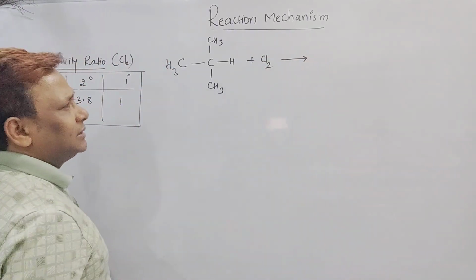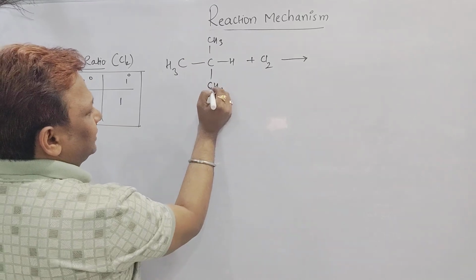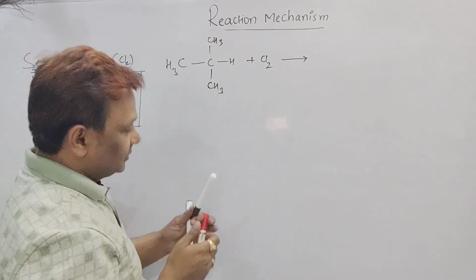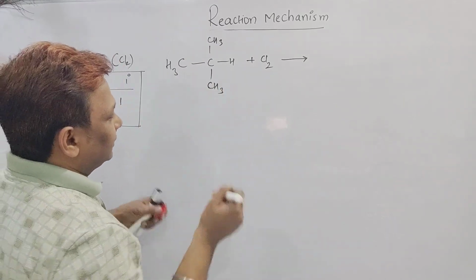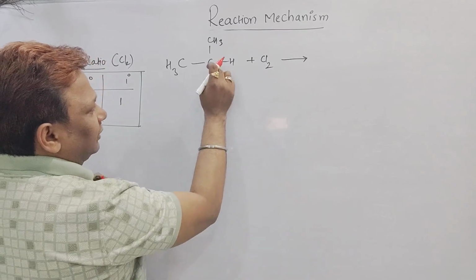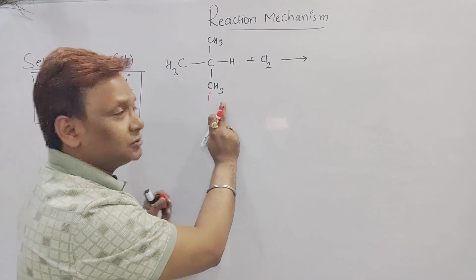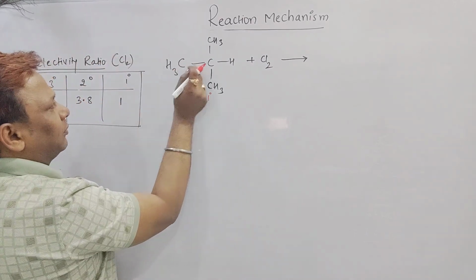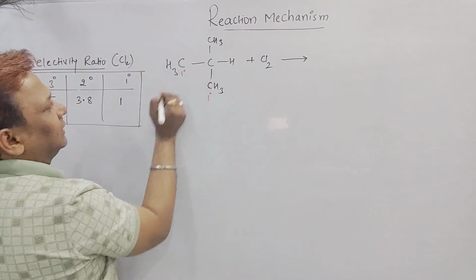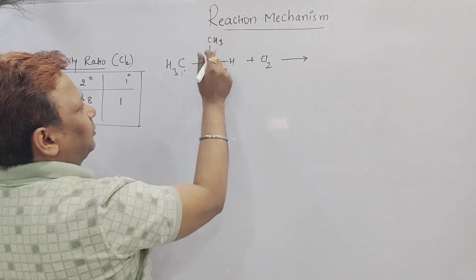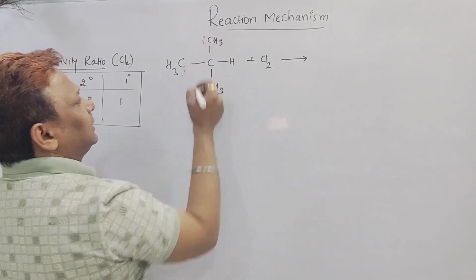See, possibility is there. This carbon is bonded with only one carbon, so it is a primary carbon. So it has primary hydrogens. It is a carbon bonded with one more carbon, called a primary carbon.